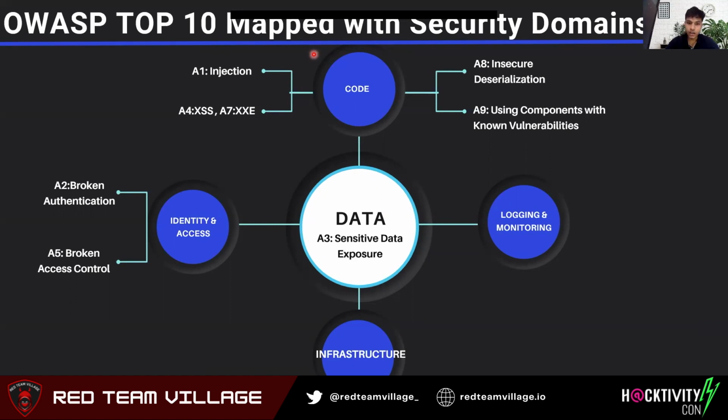Oh, before that we have our data. Our data can be vulnerable to sensitive data exposure or even leakage, so we also cover A3. And then we have infrastructure, where we again say using components with known vulnerabilities. There may be an edge case which I wanted to mention here. In logging and monitoring, we have security misconfiguration and then insufficient logging and monitoring. So we'll be discussing all these Top 10 and how we are mapping them individually.